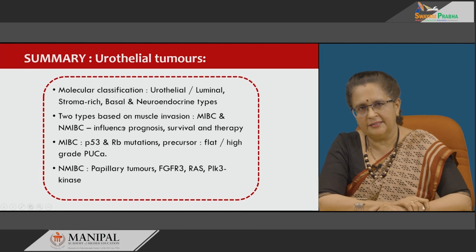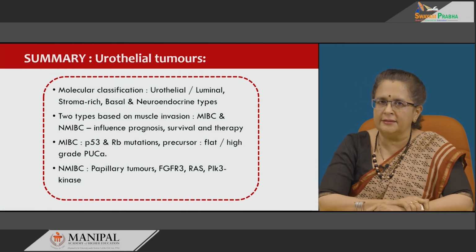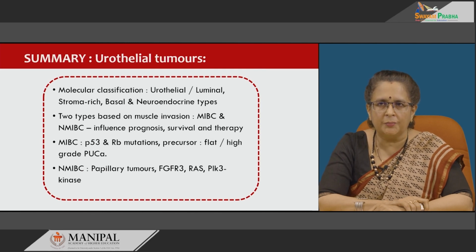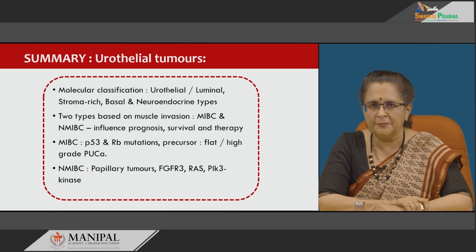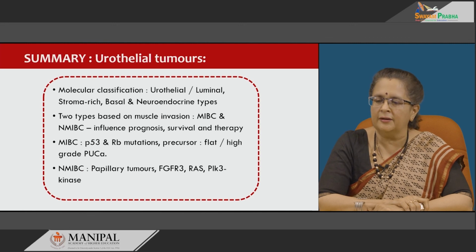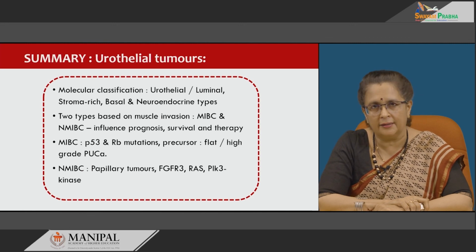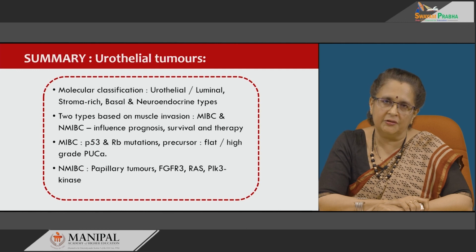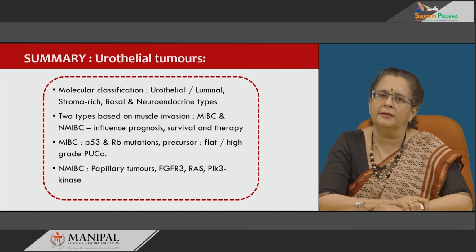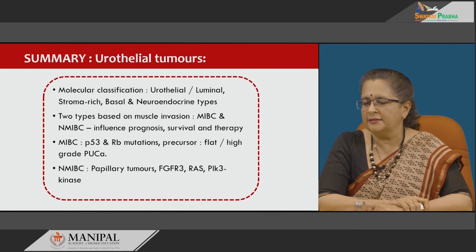Molecular classification has been attempted in these, especially in muscle invasive bladder carcinomas, which have been divided into urothelial-like, luminal, stroma rich, basal and neuroendocrine types. Then, based on muscle invasion, it has been divided into two, that is, non-muscle invasive bladder carcinomas and muscle invasive bladder carcinomas, mainly because they differ in prognosis, progression as well as therapy.